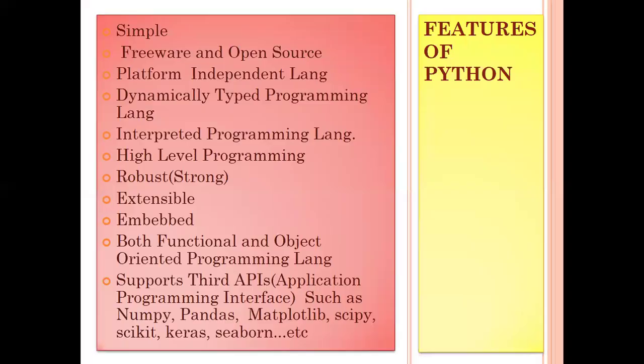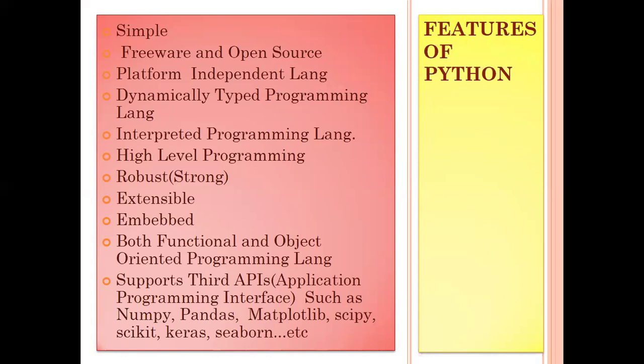Python's 11 features are: simple, freeware and open source, platform independent, dynamically typed, interpreted, high-level, robust, extensible, embedded, functional and object-oriented. It also supports third-party libraries like NumPy, Pandas, Matplotlib, SciPy, Scikit, etc. We have discussed about it.